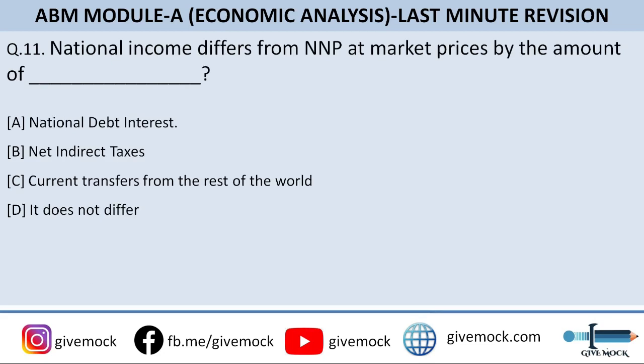National income differs from NNP at market price by the amount of. So option A is national debt interest, option B is net indirect taxes, option C is current transfers from the rest of the world, and option D is it does not differ. So guys, the correct answer to this question is option B, that is net indirect taxes. All right. सो नेशनल इनकम NNP एट मार्केट प्राइस से कैसे डिफर करता है? सो नेट इनडायरेक्ट टैक्सेस के से डिफर करता है. ओके, अगर ऐसा क्वेश्चन आए सो यू कैन ईजिली आंसर दिस.